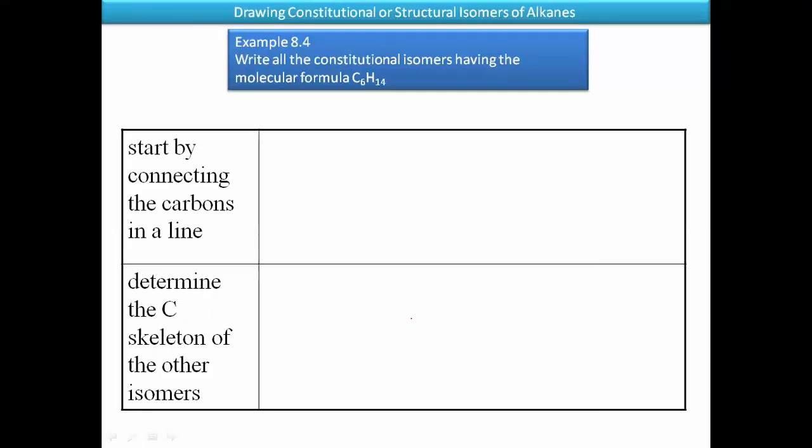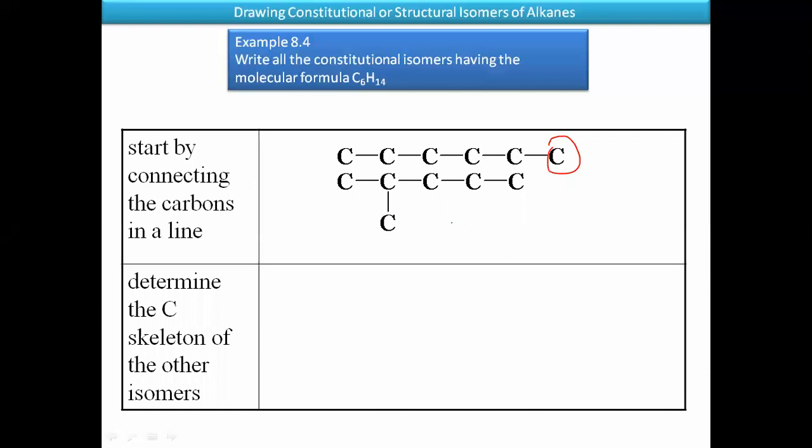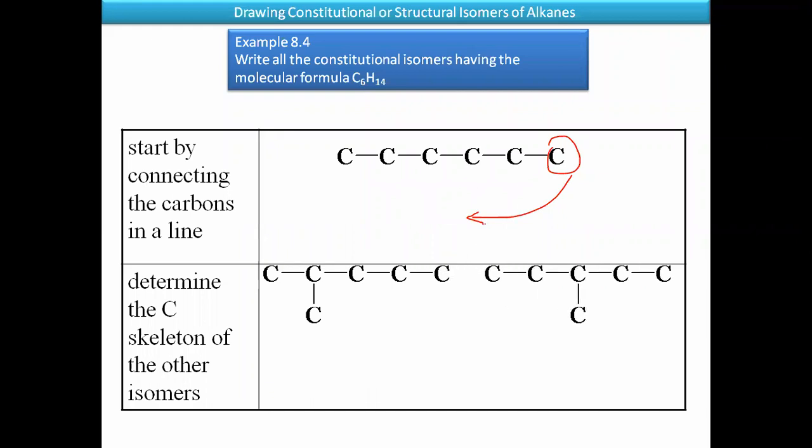First, start by connecting the carbons in a line. This is the first drawing of constitutional isomers of alkanes. This is the pattern of six carbons in a single chain. Another pattern is where one carbon group is shifted to the iso position. This is one skeleton. Here it is shifted to the second position, then the next position. This is another pattern of carbon-carbon connections.